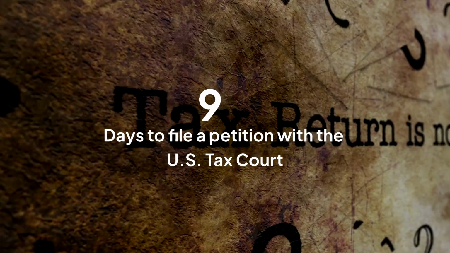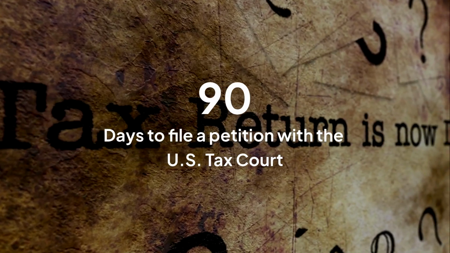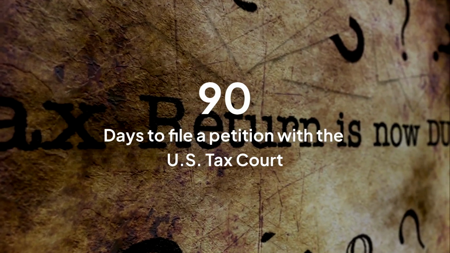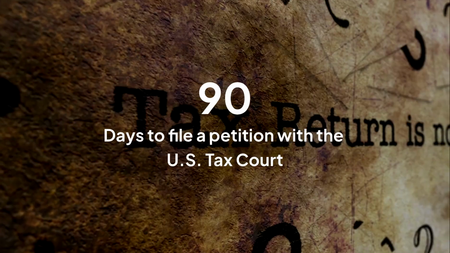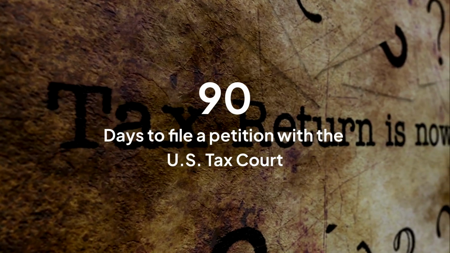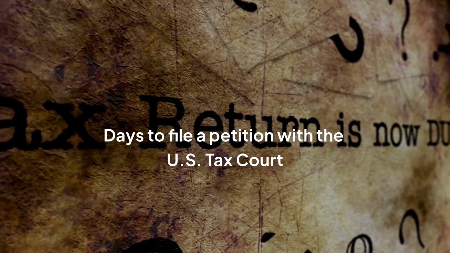Tax Court. Upon receiving a CP3219A notice, the taxpayer has 90 days, or 150 days if the notice is addressed to a person outside the United States, from the date the notice is mailed to file a petition with the U.S. Tax Court for a redetermination of the deficiency.